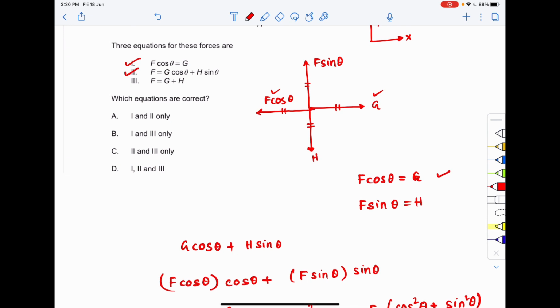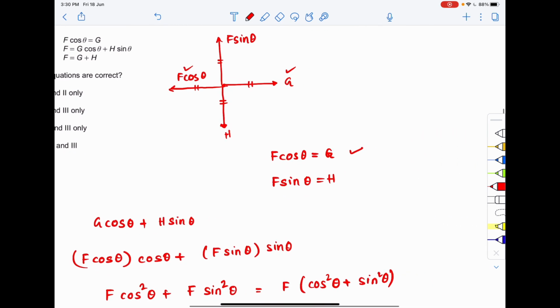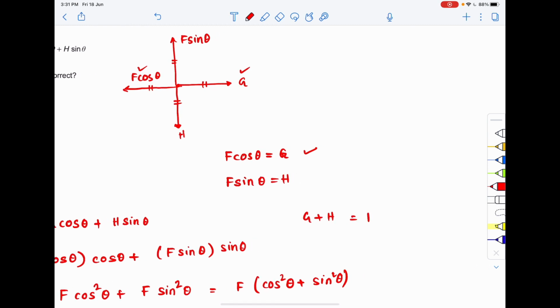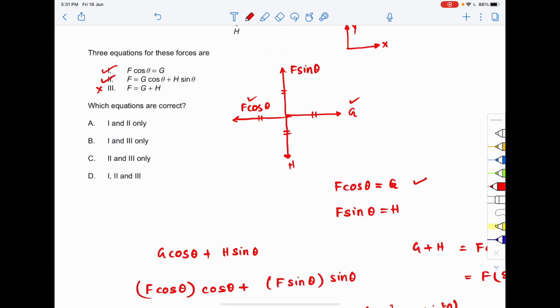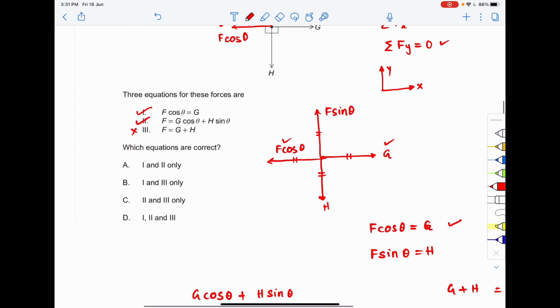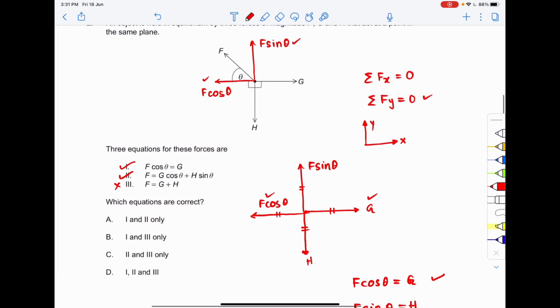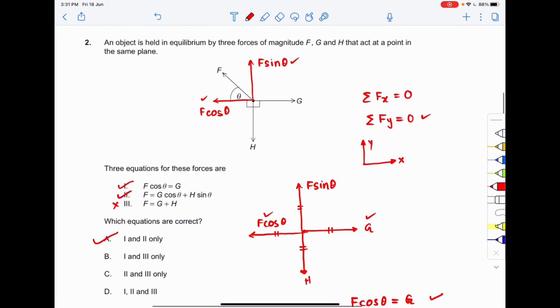For 3, F equal to G plus H. G plus H will be equal to F cos theta plus F sin theta. Taking F common, this is F times sin theta plus cos theta. So G plus H is not equal to F, and the third option is incorrect. So the correct option to question number 2 is option A, 1 and 2 only. I hope you got the question.